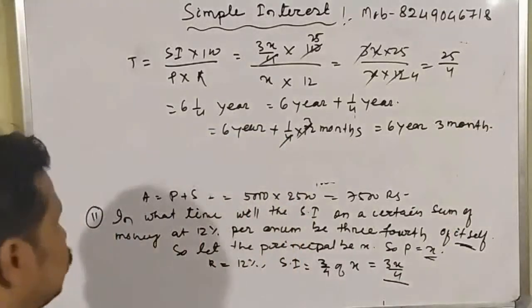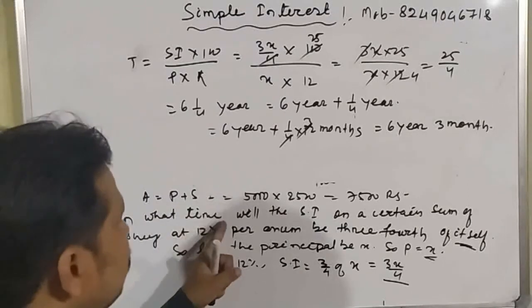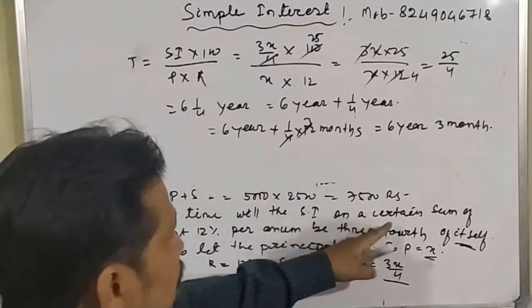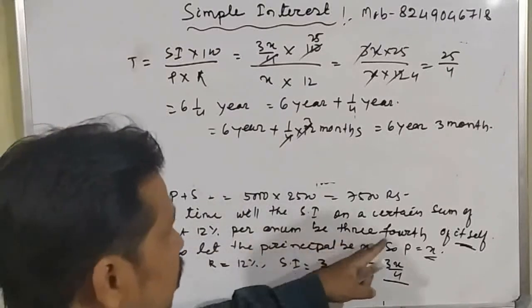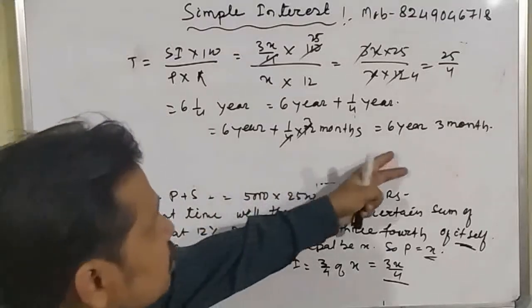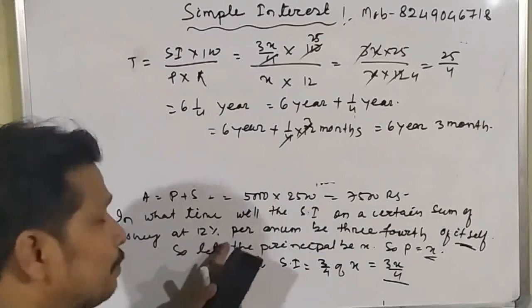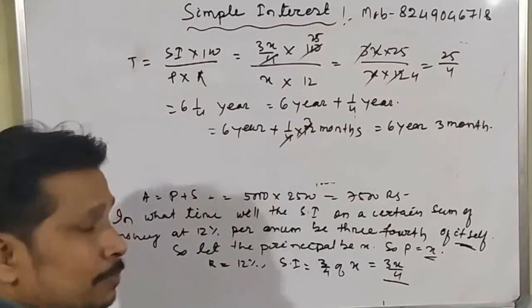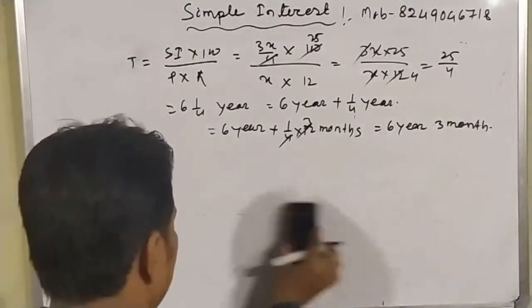Okay, student. So after 6 years 3 months, the simple interest on the certain sum of money at 12% per annum will be 3/4 of itself. Okay, student.